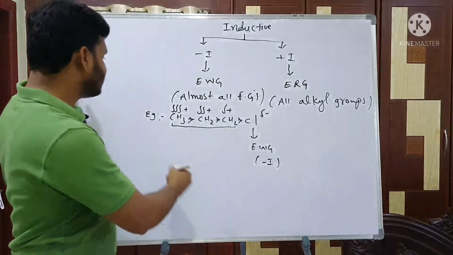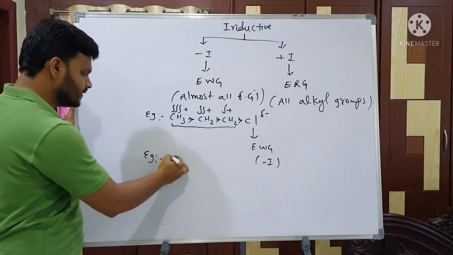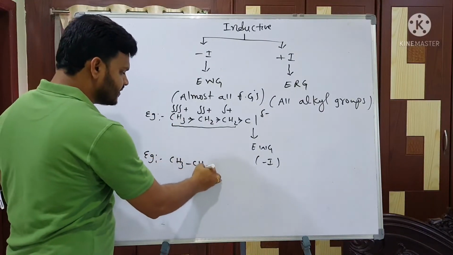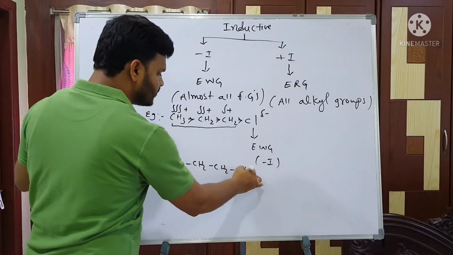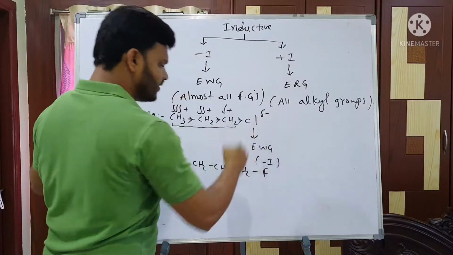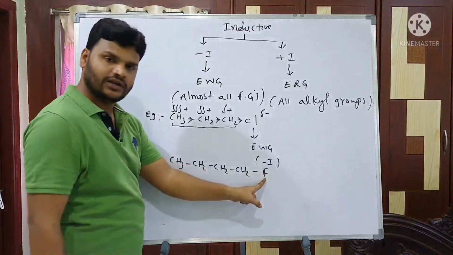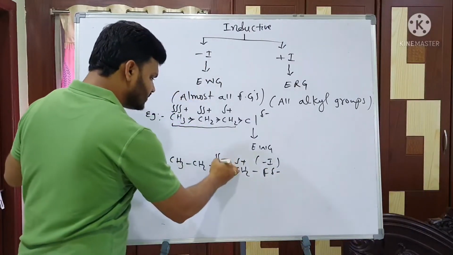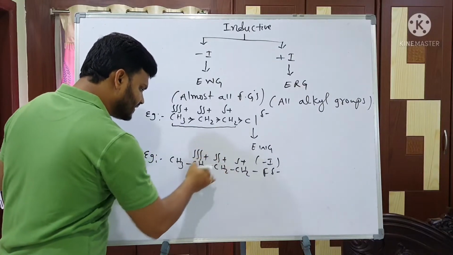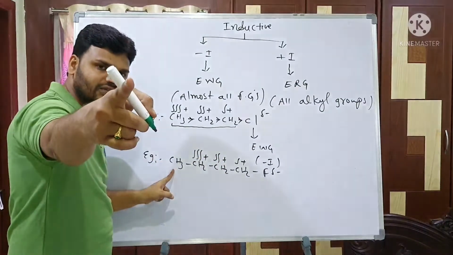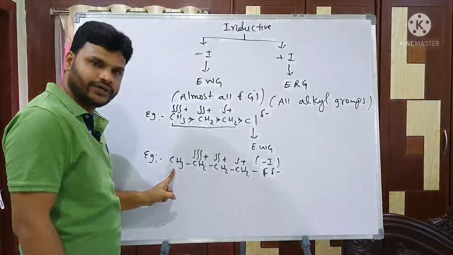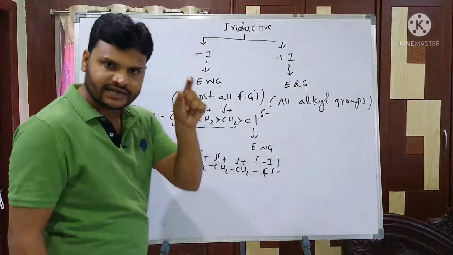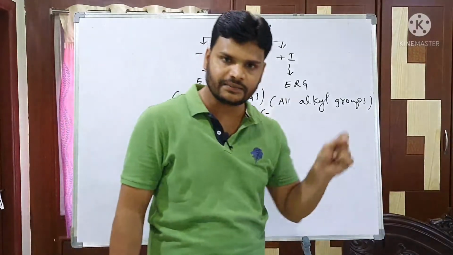For better understanding, I am going with one more example, like this: CH3, CH2, CH2, CH2, and let's take fluorine. Same logic. Fluorine is more electronegative, so fluorine gets a partial negative charge, and this carbon gets plus, this one double plus, this one triple plus. But this one doesn't show inductive effect. Why? Because, as I already told you, inductive effect is a distance dependent effect.